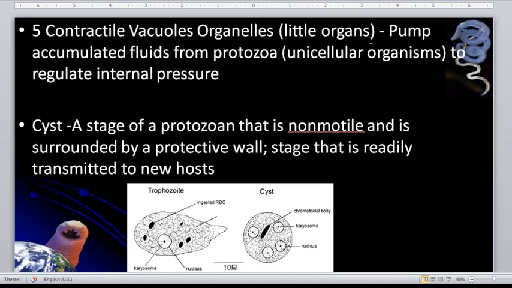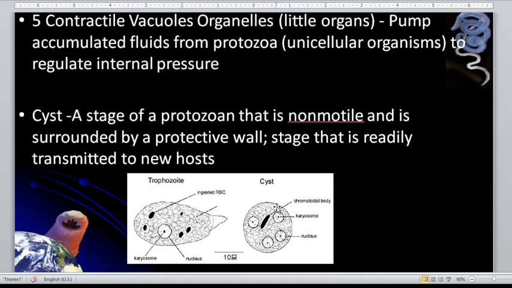So this is slide number 5, contractile vacuoles. These are little organelles that pump out accumulated fluids from protozoa, which are unicellular organisms, to regulate the internal pressure. Going back again, I should say, cyst. This is a stage of a protozoan that is non-motile and surrounded by a protective wall.